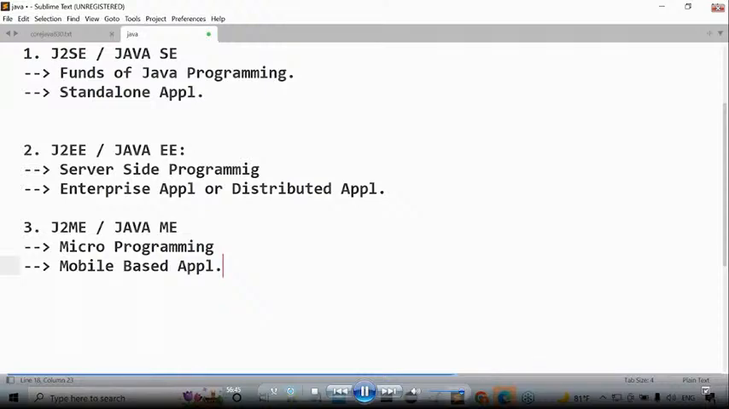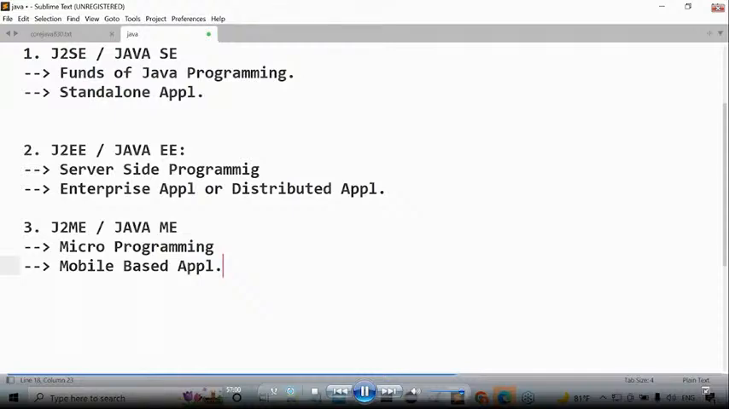Calculator is one app or not? Is that in a standalone mode or in a distributed mode? Standalone mode. It doesn't require any internet connection. To open the calculator on our mobile phone doesn't require any internet connection. It doesn't require any client-server architecture. It's available in standalone mode or not?